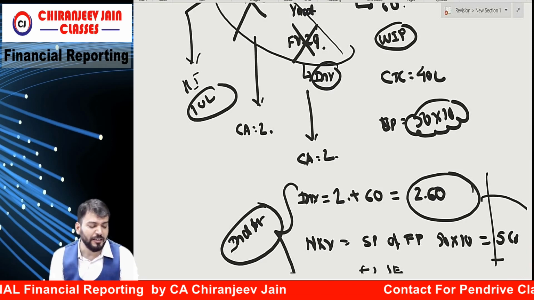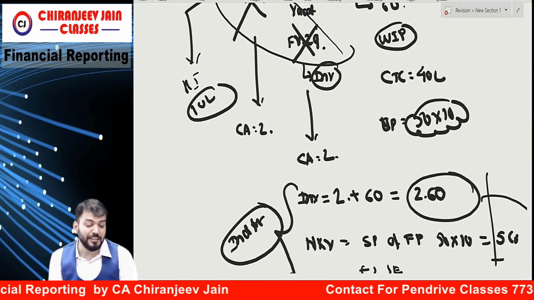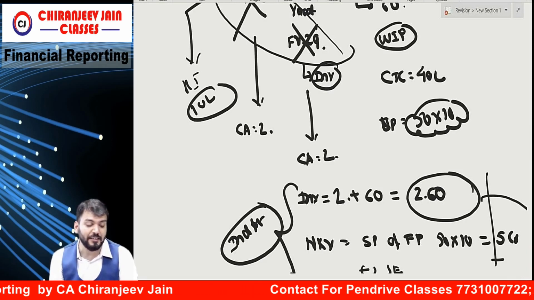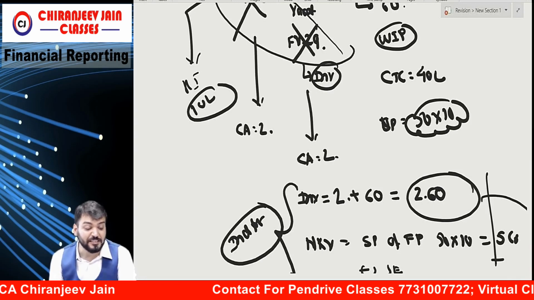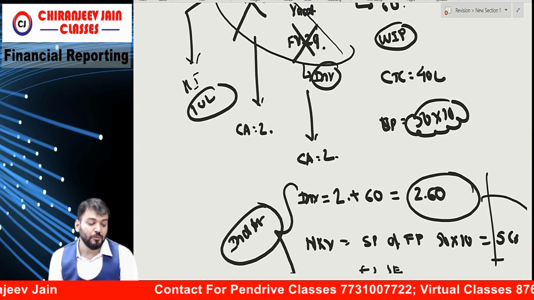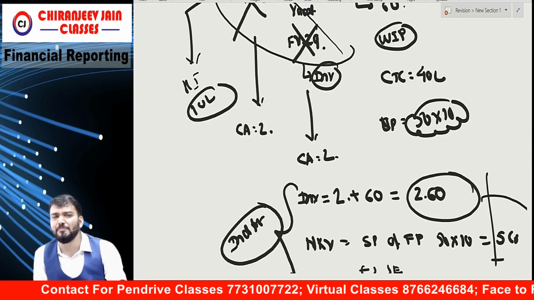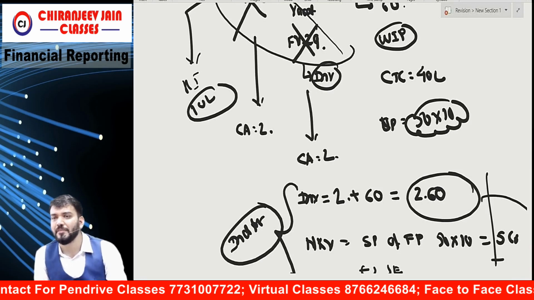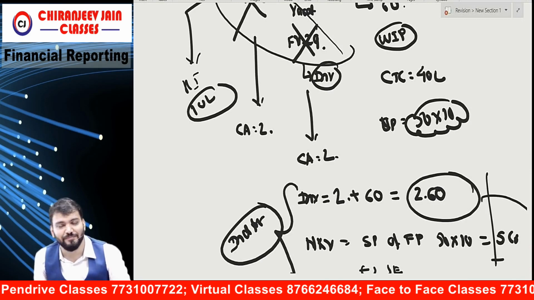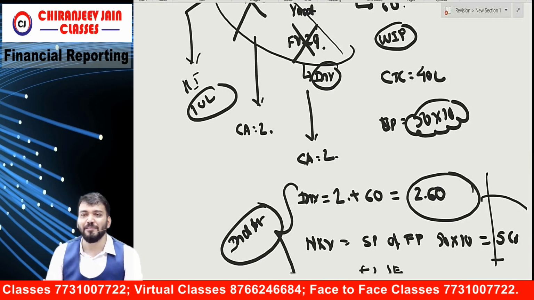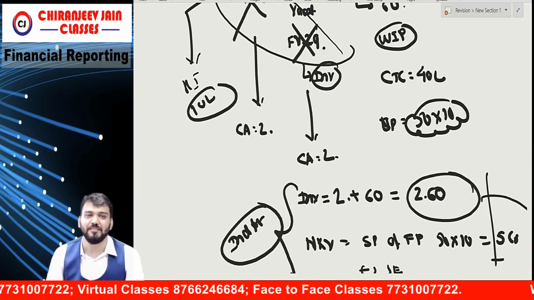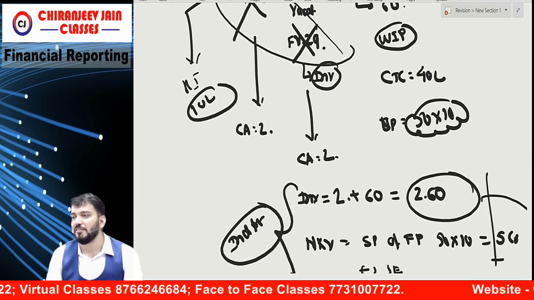But they have given some more points. Since UK Limited did not need floors number 8, 9, 10 for its business needs, it has leased out the same to a restaurant on a long-term lease basis. But does long-term lease mean finance lease or operating lease? Long-term lease does not mean finance lease. How can you say?